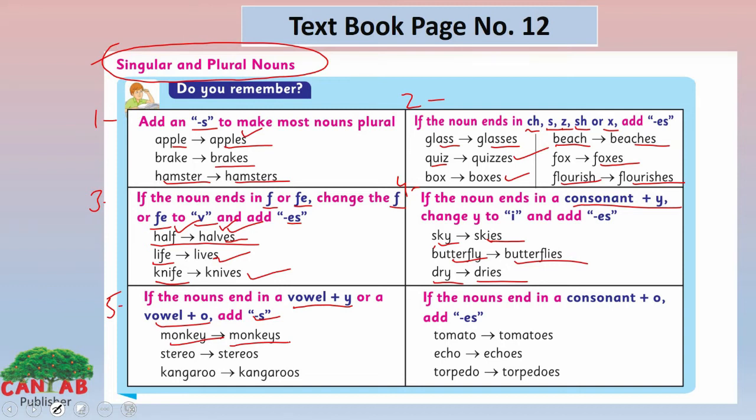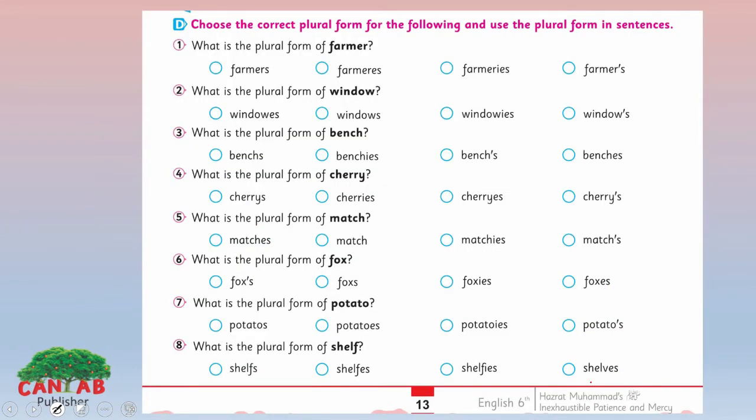We have only added s here. Stereo, stereos. Kangaroo, kangaroos. Look at the sixth way. If the nouns end in a consonant plus o, we add es, like tomato, tomatoes. What have we added here? Es. Echo, echoes. Torpedo, torpedoes.